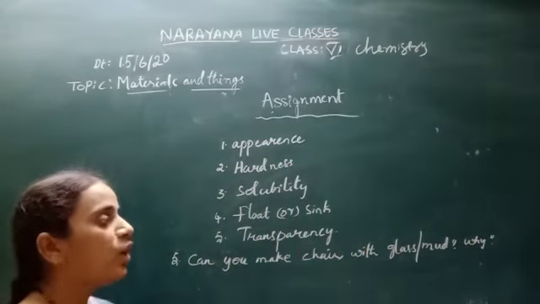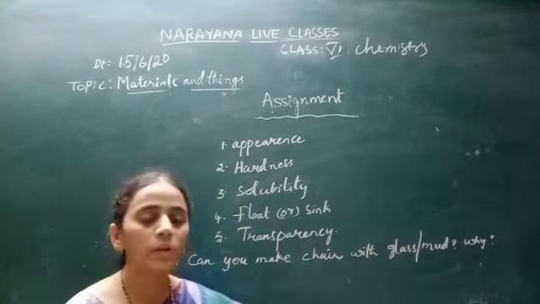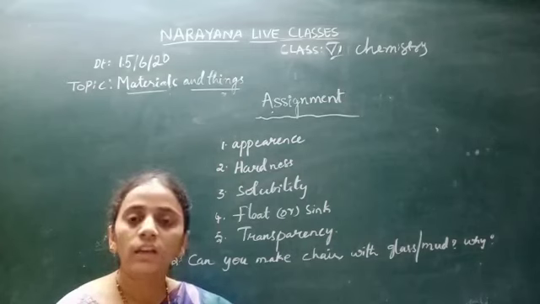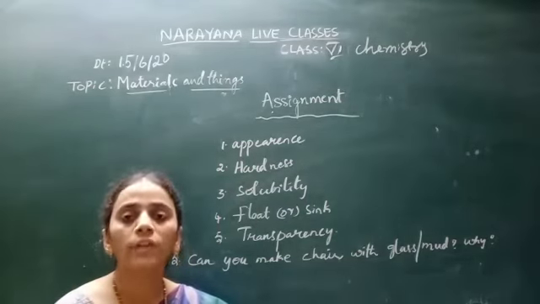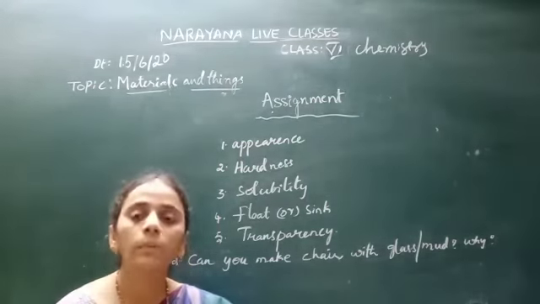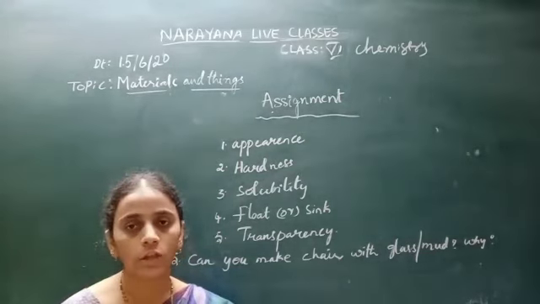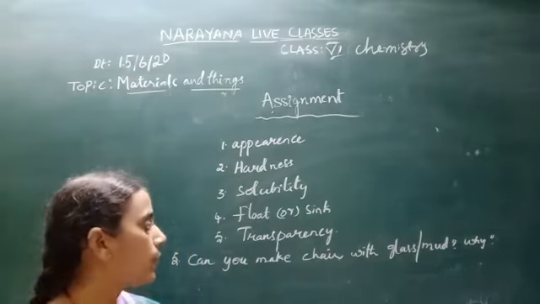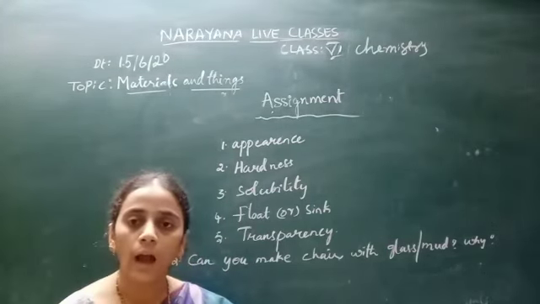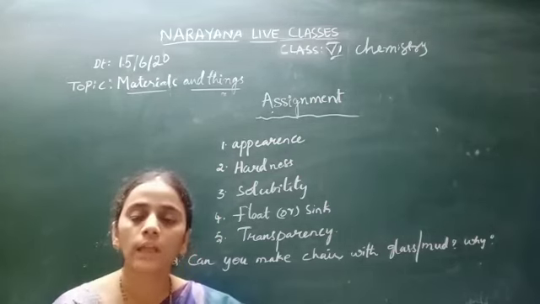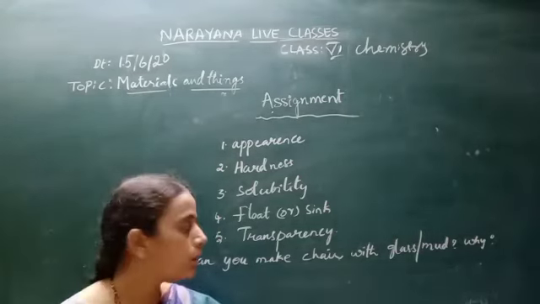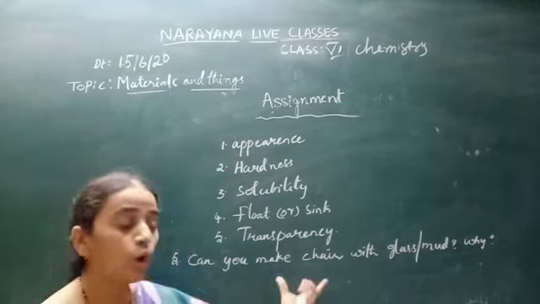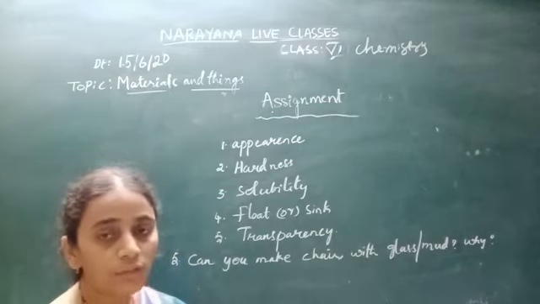So we know that we cannot make a chair with glass or mud, children, because glass and mud are not so strong. Glass and mud do not have any tensile property. They break easily. They are brittle in nature, so they are not used in making a chair. So the answer to this question is, as glass and mud are brittle in nature, it means they break easily, so we cannot use glass and mud in the preparation of chairs. Okay, so those are the 5 questions.